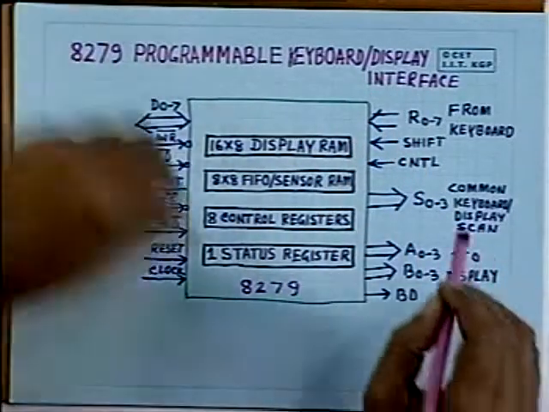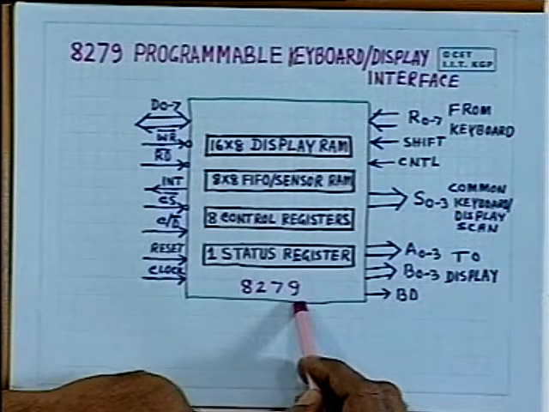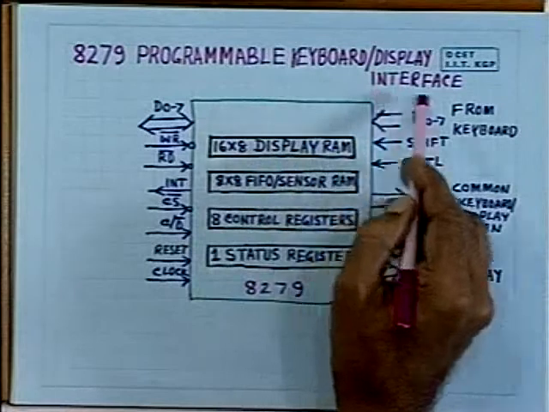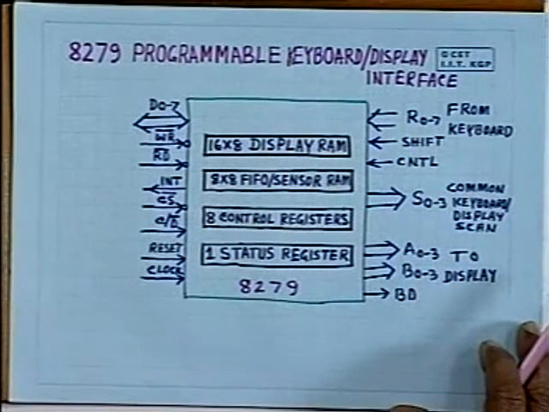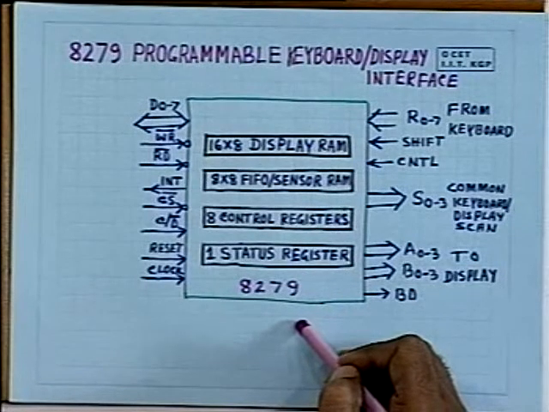Earlier we discussed a general purpose programmable peripheral interface, the 8255. Now Intel has developed a special purpose programmable peripheral interface which can be used for interfacing keyboard and display. This is the 8279 programmable keyboard display interface. So in this keyboard display interface, let us see what are the different functions it has.